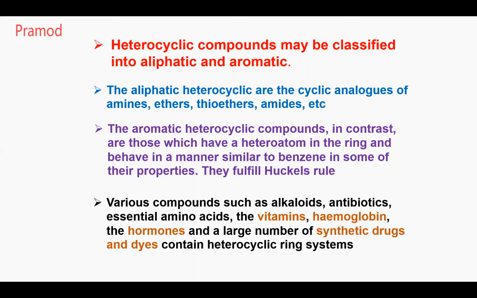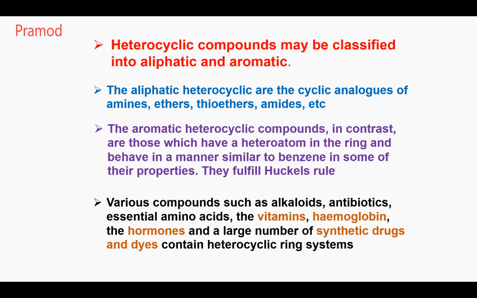Aliphatic heterocyclics are cyclic analogs of amines, ethers, thioethers, and amides. They are cyclic analogs of amines, like piperidine. Ethers, like oxane and so on. Thioethers and amides. Aromatic heterocyclic compounds, in contrast, have a heteroatom in the ring and behave similar to benzene.